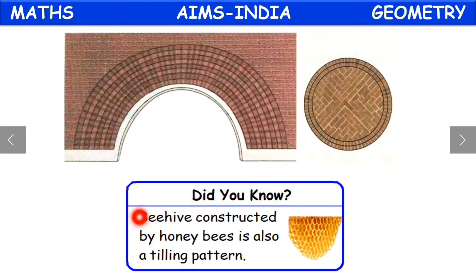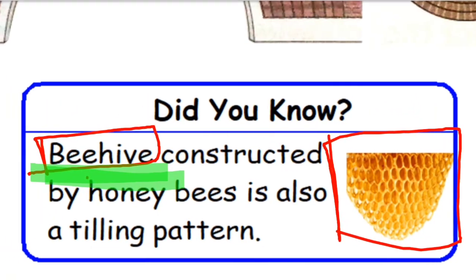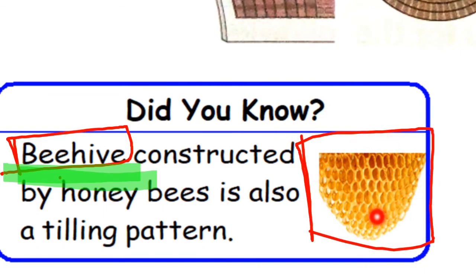Now, did you know the beehive constructed by honeybees is also a tiling pattern? When we look at the beehive, what is the beehive, children? I hope you all know honeybees, right? We know that honeybees make honey. And where do these honeybees live? They live in beehives, and also from this beehive, this is the figure of, are you able to see this picture here, the golden color one? Yes. So this is an example of how a beehive looks, and we get our honey from this beehive itself.